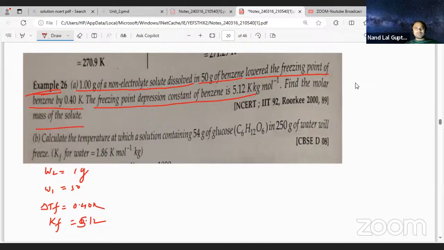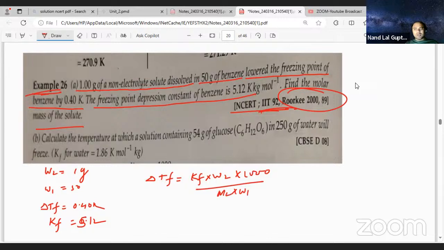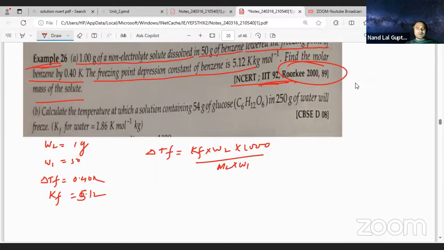It is very simple. It was asked in the Roorkee exam and IIT 92 also. So delta Tf is equal to Kf into W2 into 1000 divided by M2 into W1. So find the molar mass, very easily you can get it now.